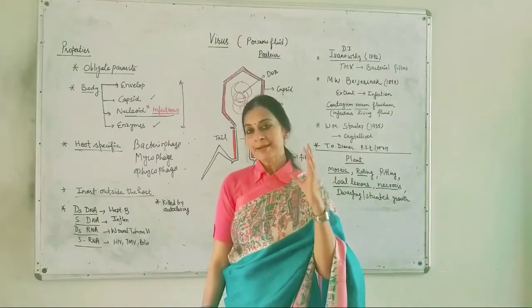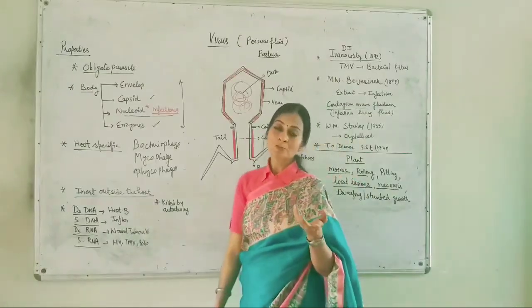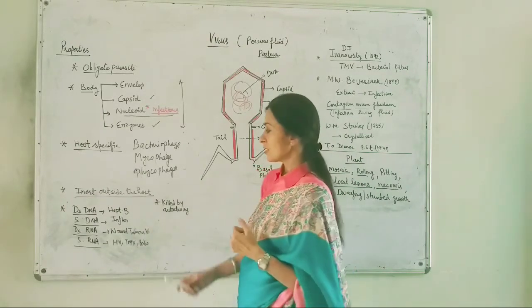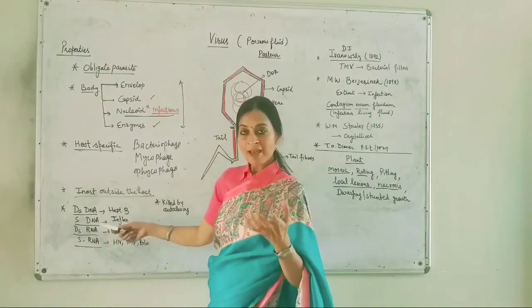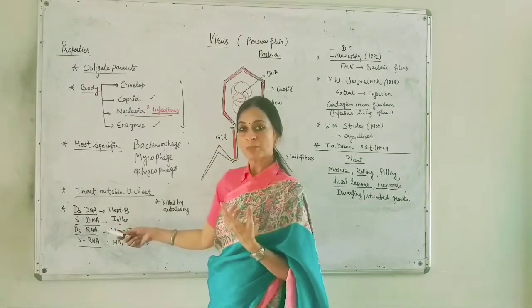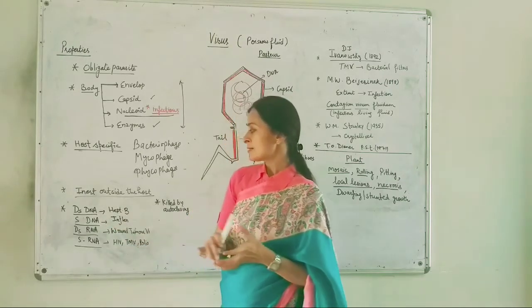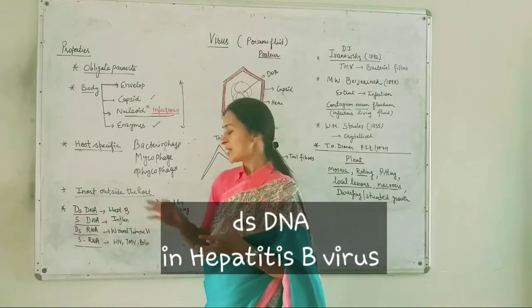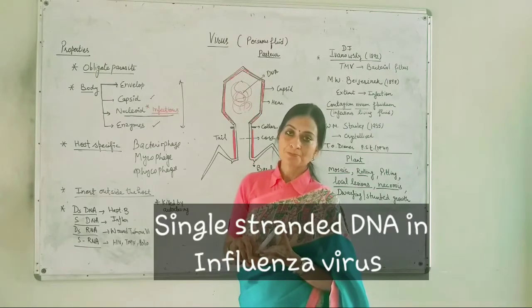In general, DNA is a double-stranded molecule. Double-stranded DNA is observed in hepatitis B virus, while single-stranded DNA is observed in influenza virus.